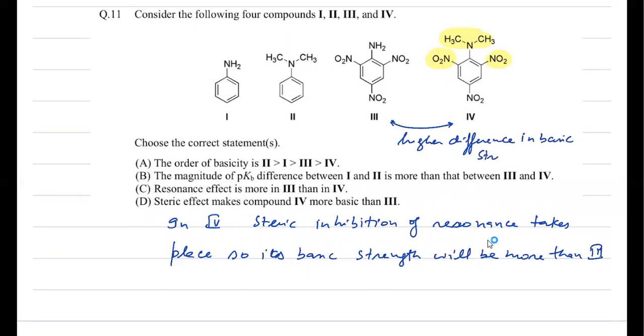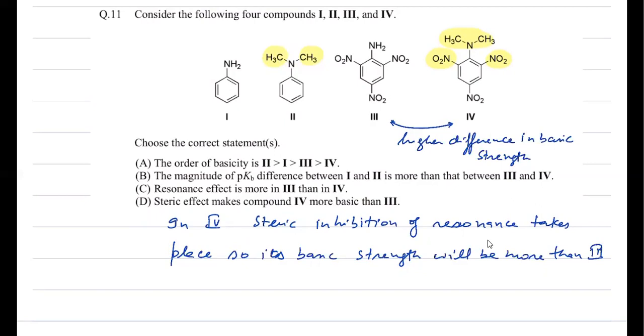While in the first and second case, the difference is because of the inductive effect of CH3 only. So the SIR effect will be dominating. So there will be a big difference between the basic strength. So their Kb will have a higher difference. That's why pKb will also have a higher difference. So the magnitude of pKb difference between 1 and 2 is more. That's why this is also incorrect.